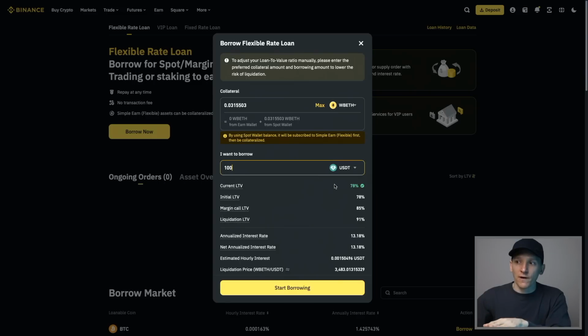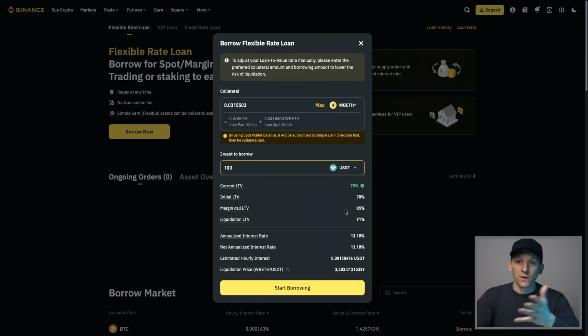So current loan to value, 78%. The initial loan to value, 78%. Margin call, 85%. So I've got my $100 loan. If ETH falls in value so that my $100 is 85% of the value of my ETH, they will margin call me.